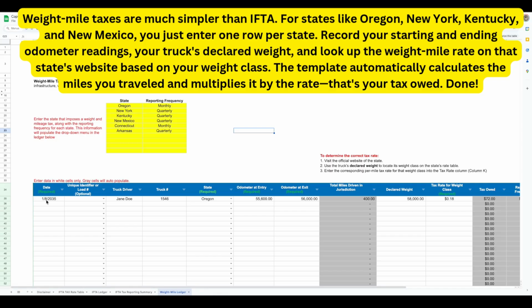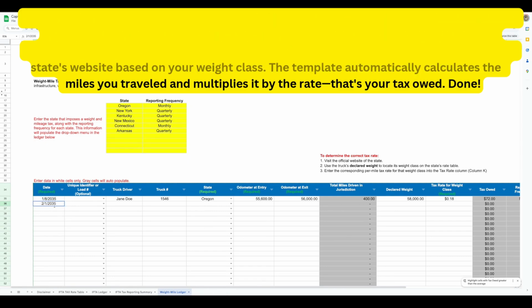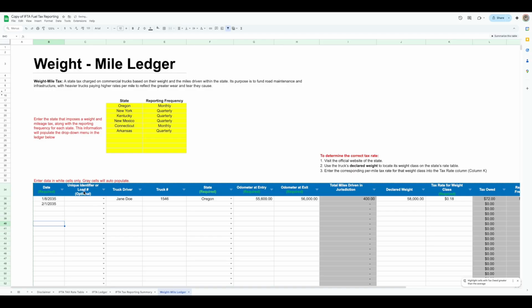So how it works is pretty easy. So let's do an example for Oregon. I already know I have one, but Oregon's one of my favorite states, so we'll just do an example. So here is 2/1/2035. So you just put in the date. You can put in a unique identifier if you want, and here you can put any driver if you want. So anything that says required, you need to put in the data. Anything that doesn't have the word required, you can just skip it if you want.